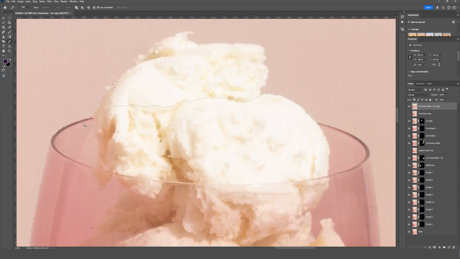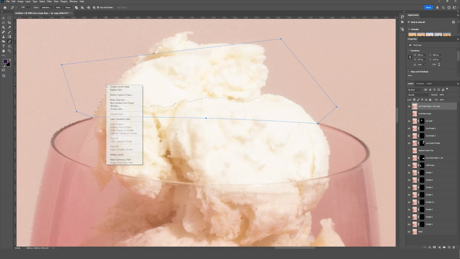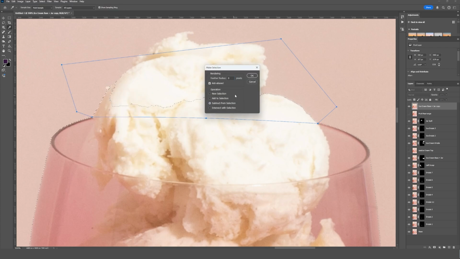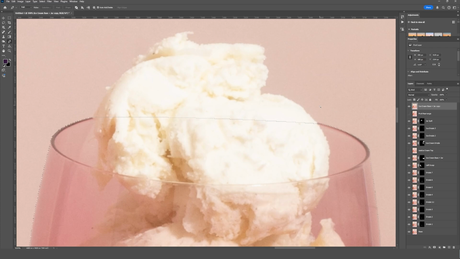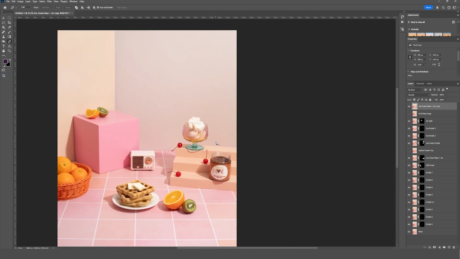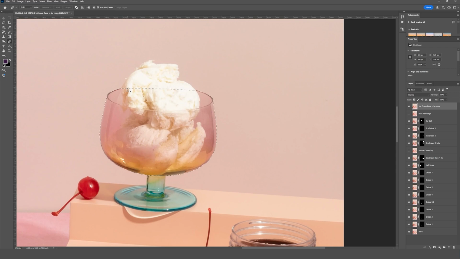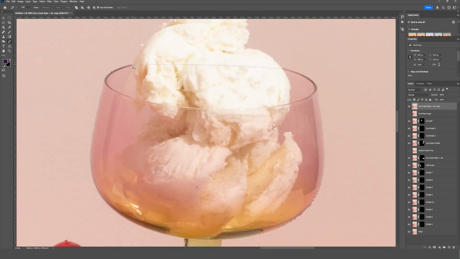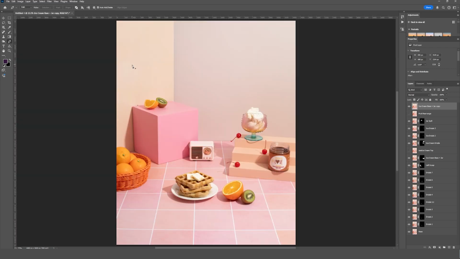So let's do the same for up here. Let's remove our ice cream. I'm just kind of guessing here, but I'm going to assume that we don't need anything above the line here. So let's just come around, make sure we've included all the little pixels that we see. Make Selection, Subtract, OK. Now if we zoom back out, you can see for the most part we only have the glass here. And I think actually we might just want to remove all of the ice cream that's sitting on top of the glass here. Let's just start with this and see how it goes.